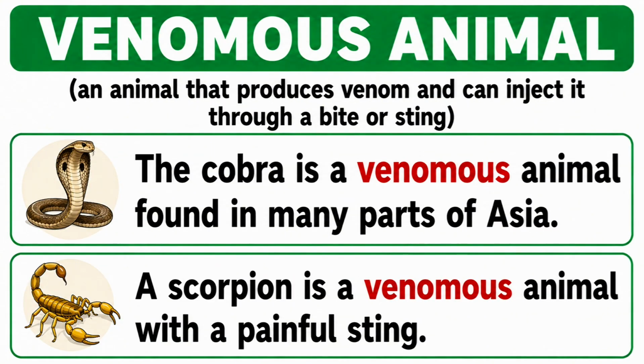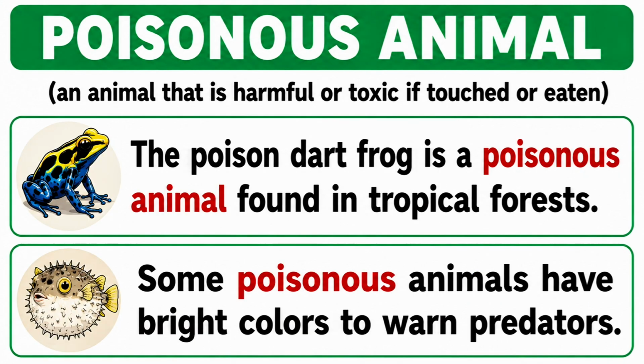Venomous animal. An animal that produces venom and can inject it through a bite or sting. The cobra is a venomous animal found in many parts of Asia. A scorpion is a venomous animal with a painful sting. Poisonous animal. An animal that is harmful or toxic if touched or eaten. The poison dart frog is a poisonous animal found in tropical forests. Some poisonous animals have bright colors to warn predators.